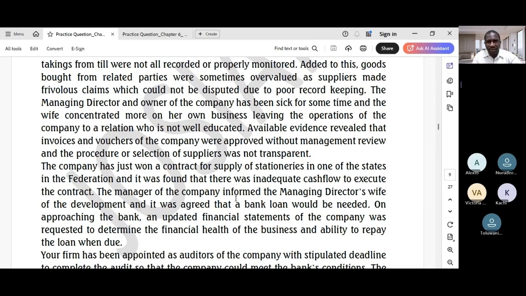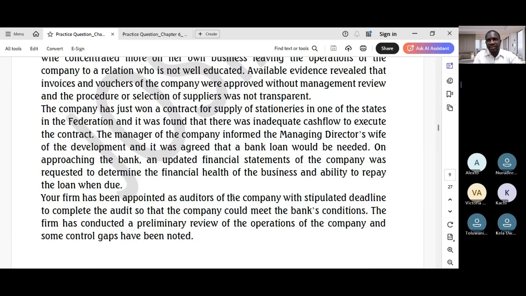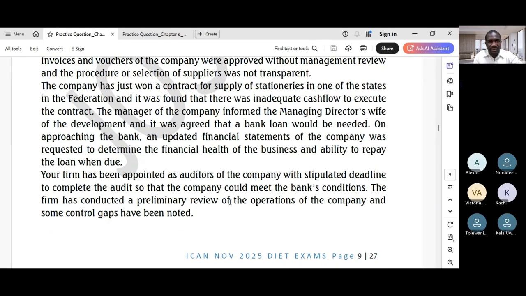The MD and owner of the company has been sick for some time, and the wife concentrated more on her own business, leaving the operations of the company to a relative who is not well educated. Available evidence revealed that invoices and vouchers of the company were approved without management review, and the procedure of selection of suppliers was not transparent. The company has just won a contract for supply of stationaries in one of the states in the federation, and it was found that there was inadequate cash flow to execute the contract.